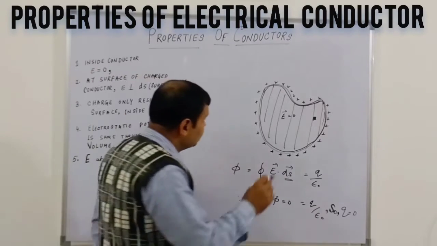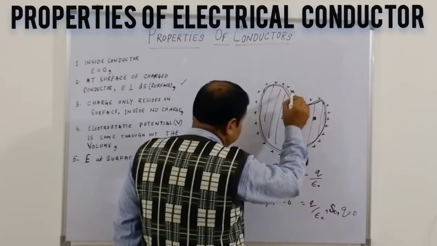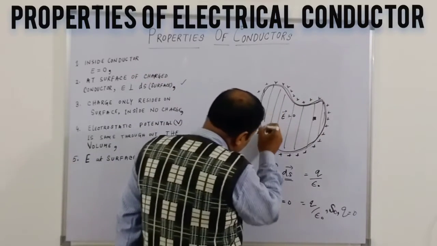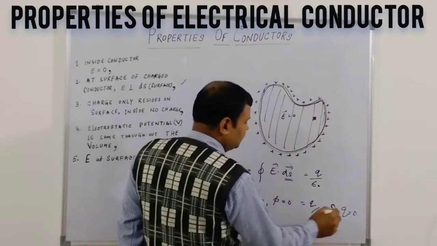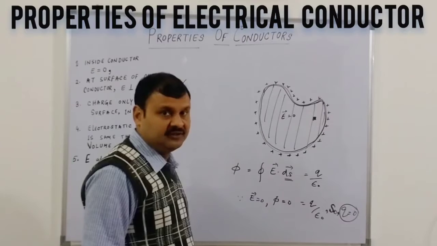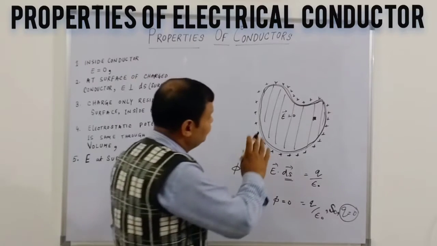What does it mean? The Gaussian surface is the enclosing surface, just touching. It is not the external one, just the enclosed surface around this, and Q is 0, meaning the charge content is 0.